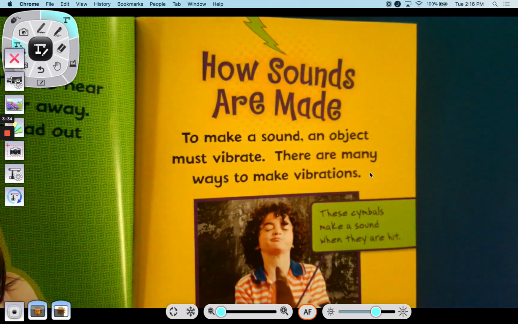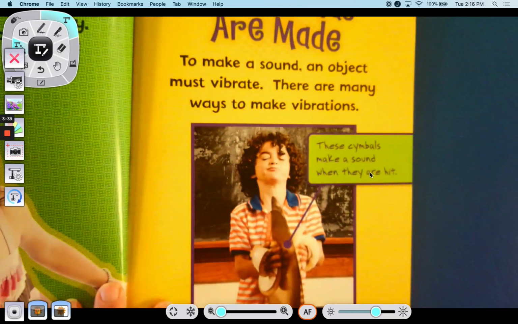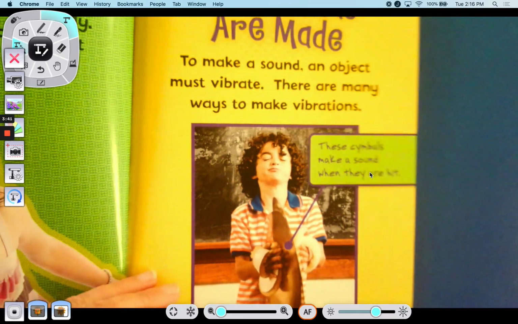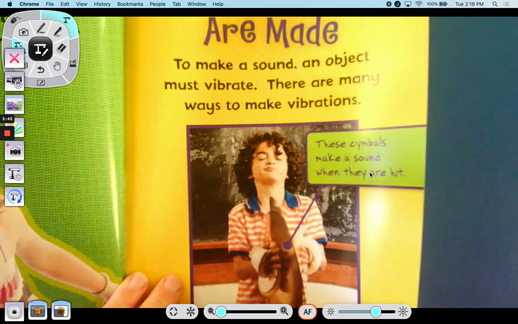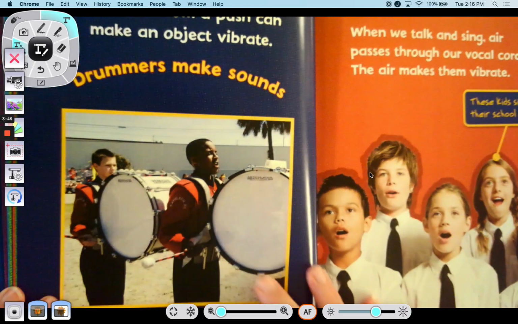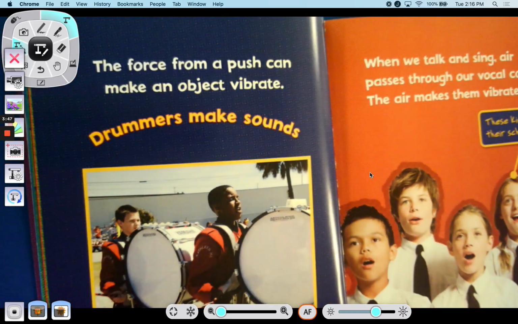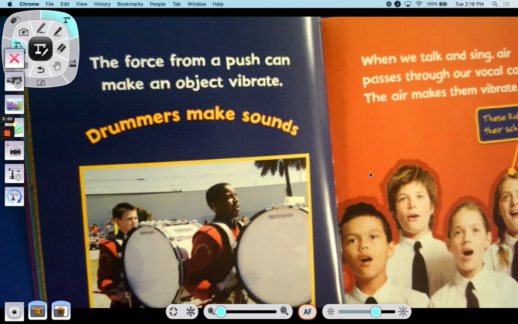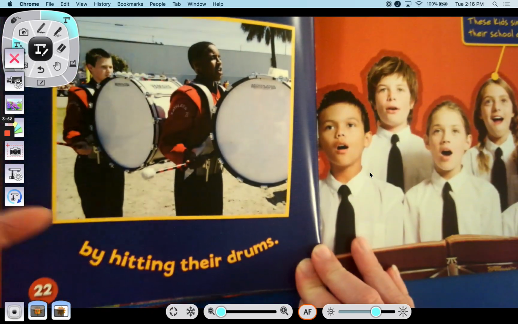How sounds are made. To make a sound, an object must vibrate. There are many ways to make vibrations. These cymbals make a sound when they're hit. The force from a push can make an object vibrate. Drummers make sounds by hitting their drums.